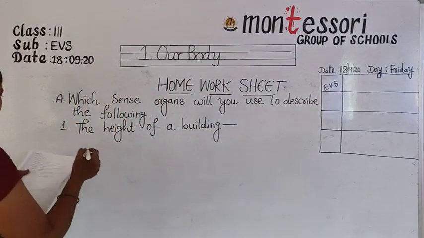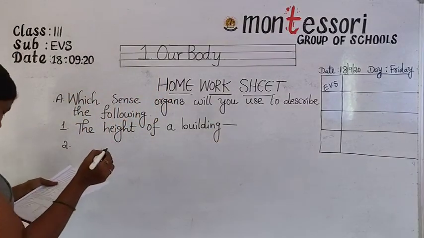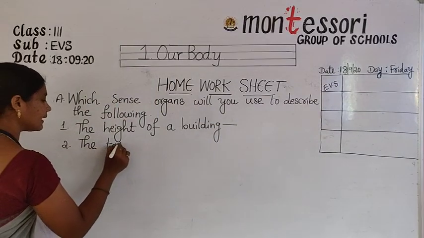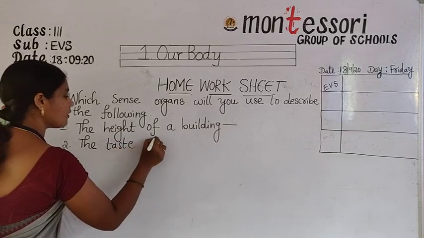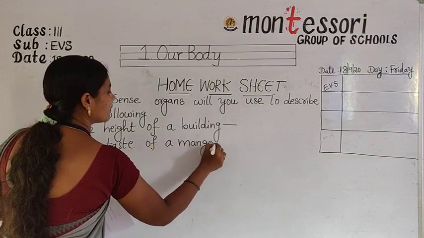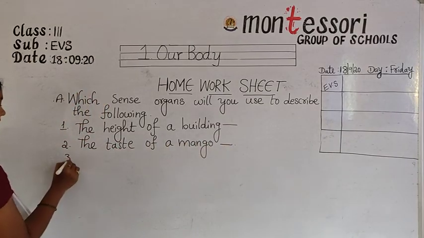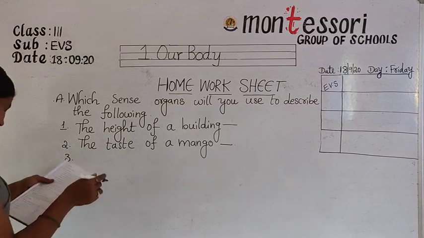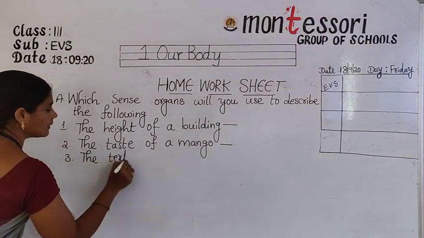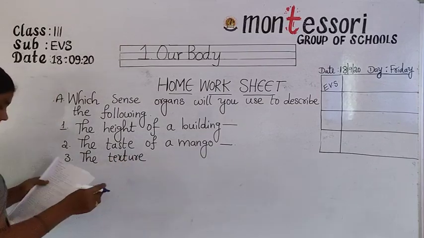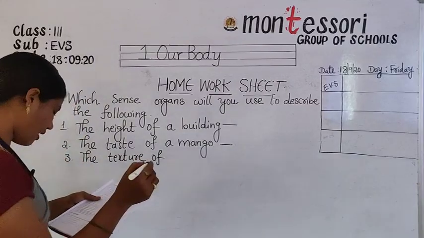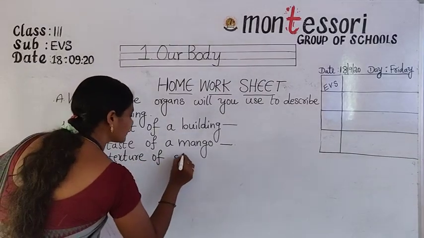Then you can write. Second one, the taste of a mango. Next, third one, the texture of silk cloth.